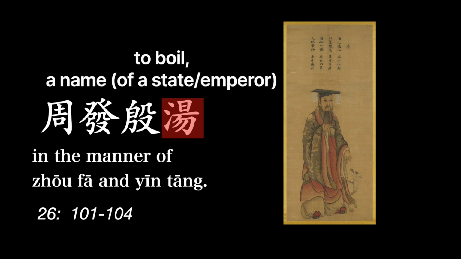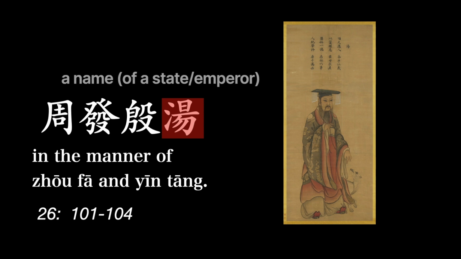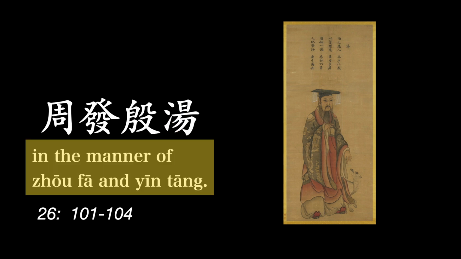In fact, all four of these characters are referring to the names of two emperors, so in understanding the meaning here, it's not constructive to look at the individual meaning of the characters. The translation reads, in the manner of Zhoufa and Intang. And that makes sense if you read it together with the previous line. So, uplifting the people, rectifying injustice in the manner of Zhoufa and Intang.